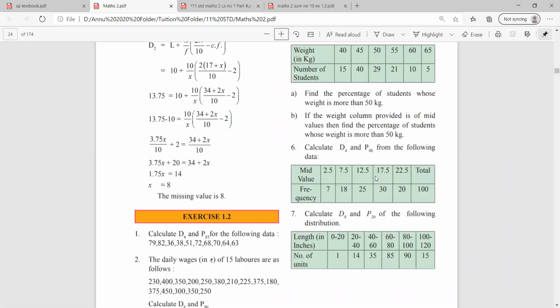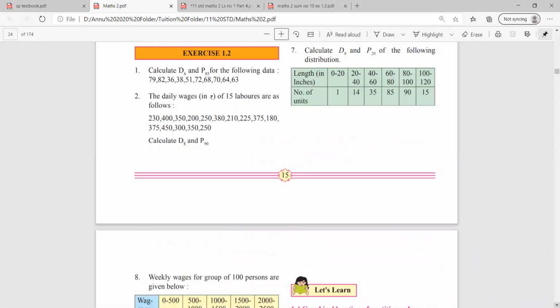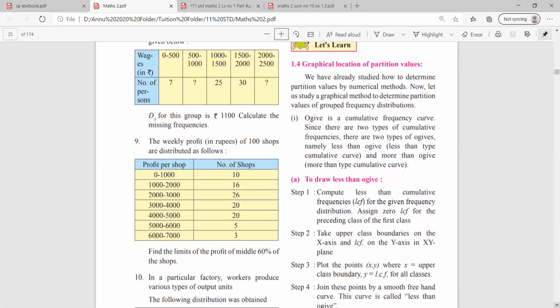So I guess this sum is the similar kind we have already practiced that day. The only difference was आपको classes बनाना था. Midpoint was given to you. So I hope 1 to 7 all the sums are clear. Now we are moving forward with sum number 8, 9 and 10.